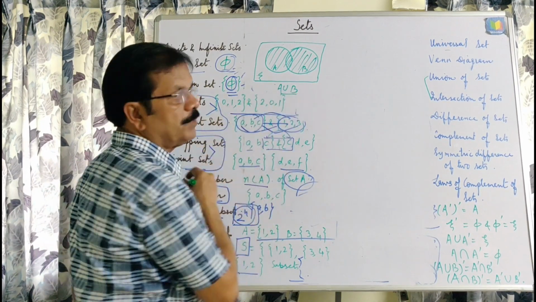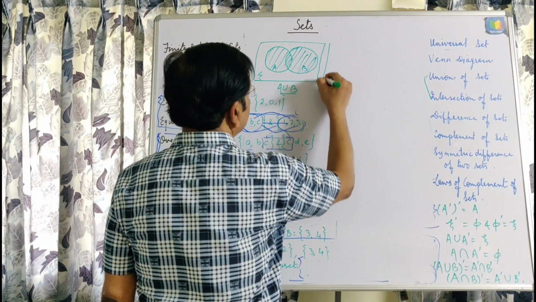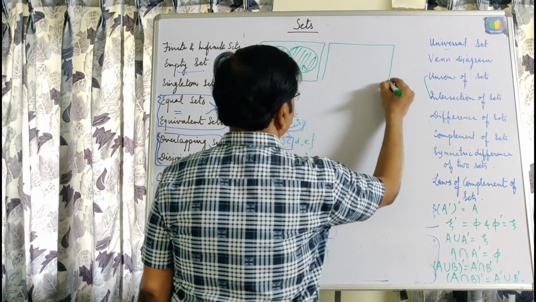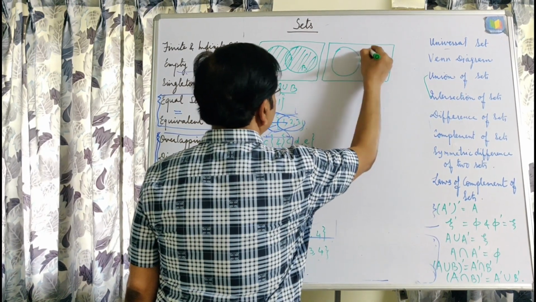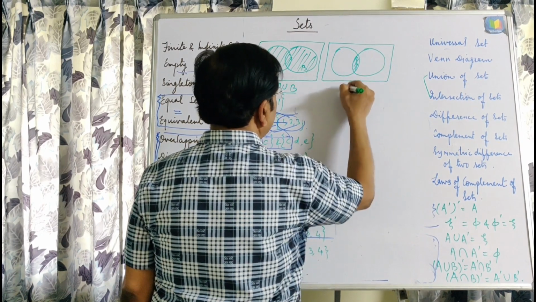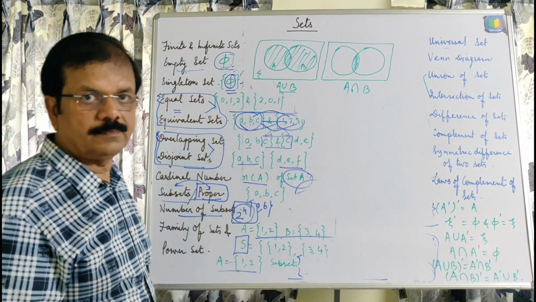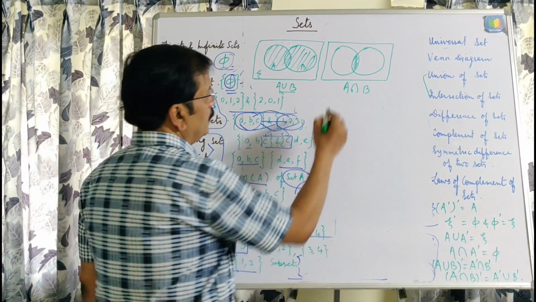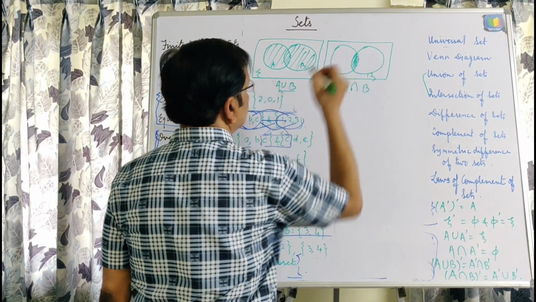This is A union B, and if we are writing A intersection B, then the element which is common to both, that is this part, will be A intersection B. This is A and this is B, this part is common.